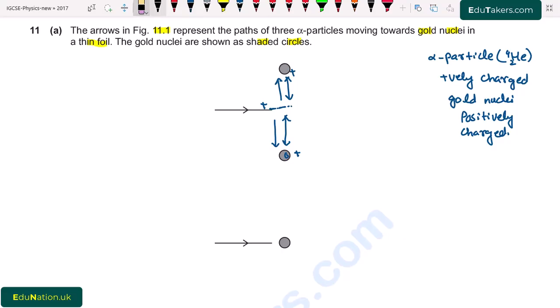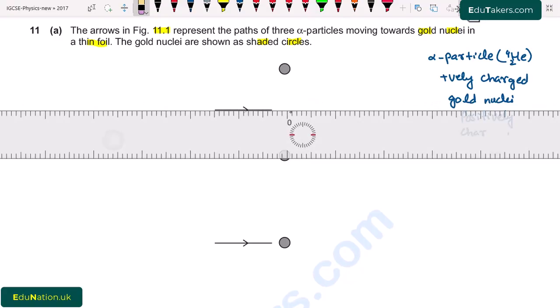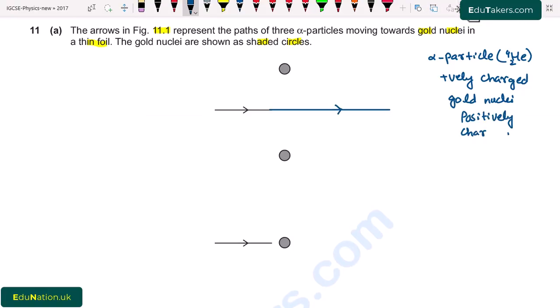So I draw here the path of this alpha particle. It will be straight. So this is the path of the alpha particle.